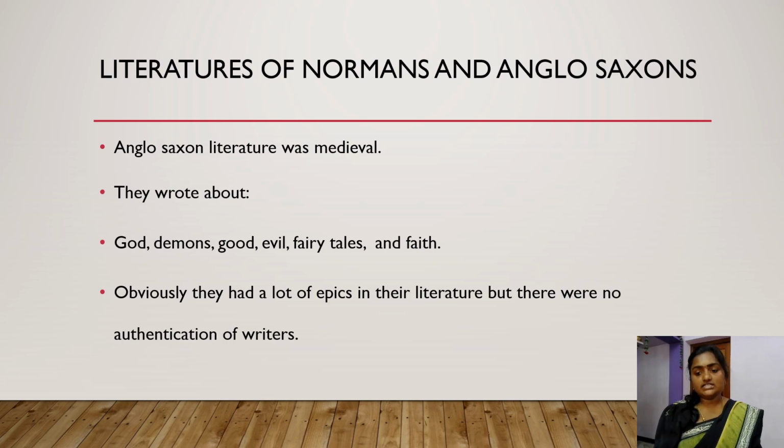At first, let's see the literature of these Anglo-Saxon people. Anglo-Saxon literature consisted of medieval writings, and they were writing a lot about God, demons, evils, goods, and fairy tales. They also wrote a lot about their faith, and they had a lot of epics in their literature. Though they wrote a lot, we don't have any authentic writers from this era.